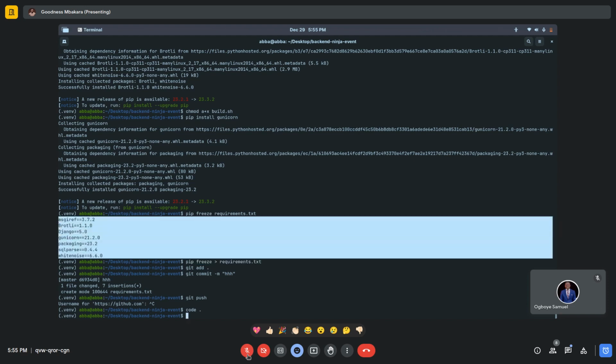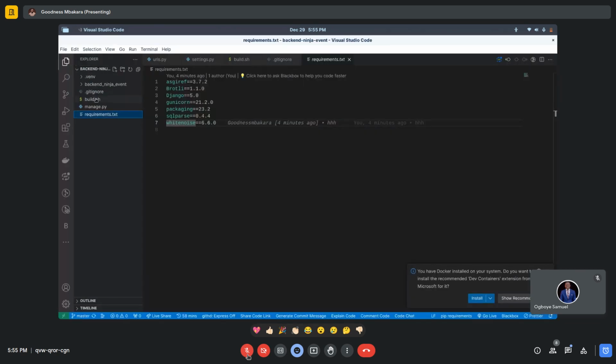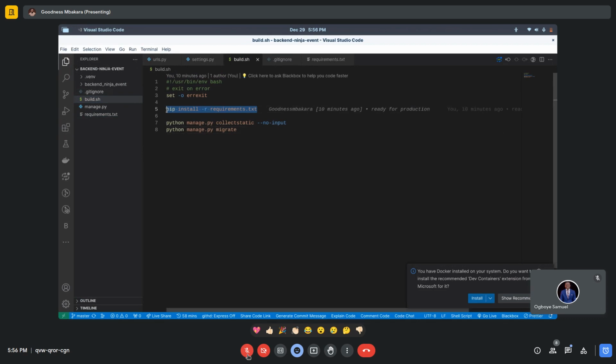These are the requirements, the packages or libraries you need to run our program successfully. So we put it down there and we tell it in our build.sh: first install all our requirements here. And when you are done installing, then you should collect static, although this is not really significant in this case because we are not really dealing with static files yet.